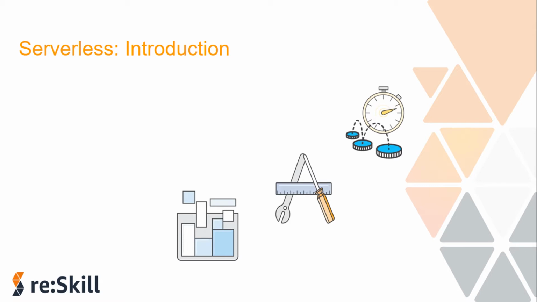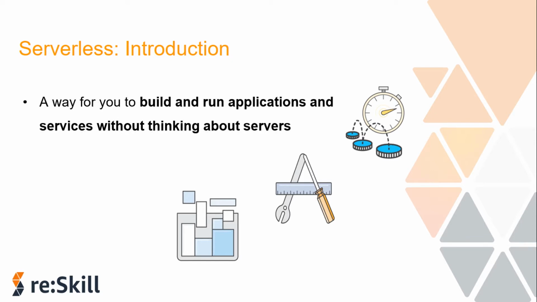So what does serverless exactly mean? It's a native architecture of the cloud that enables you to shift more operational responsibilities to AWS, which can increase agility and innovation. It's a way to build and run applications and services without thinking about servers. It doesn't mean that the servers won't be there. Servers will still be there, but you won't be thinking about them. You won't be setting up the servers or the underlying infrastructure. It will be available to you and taken care of by AWS itself.